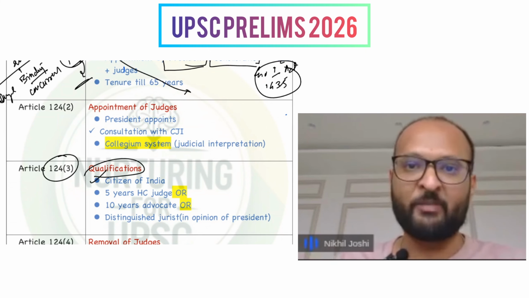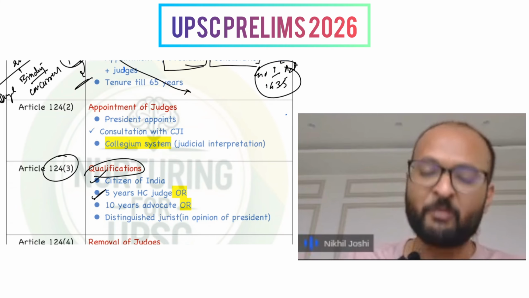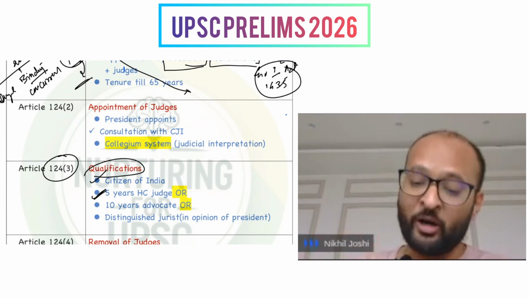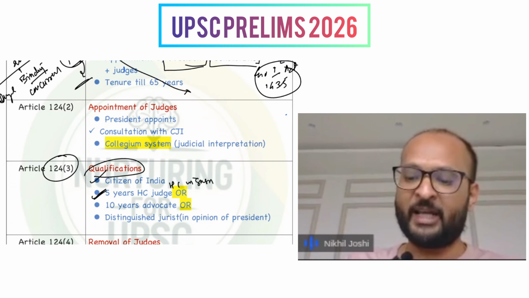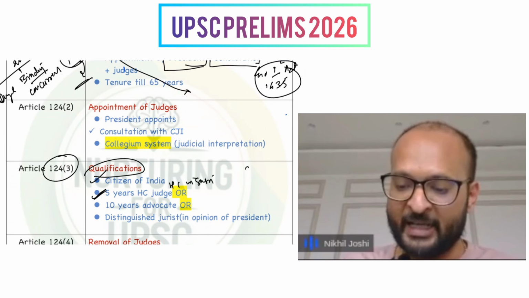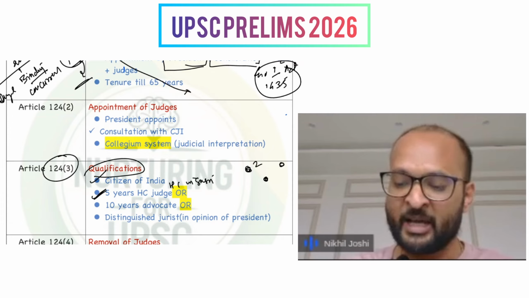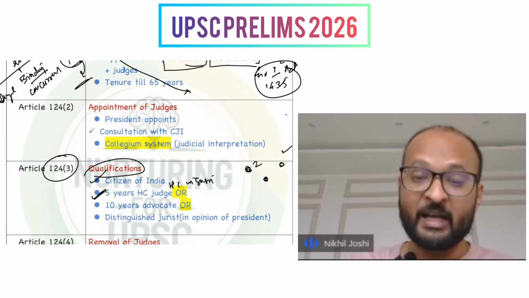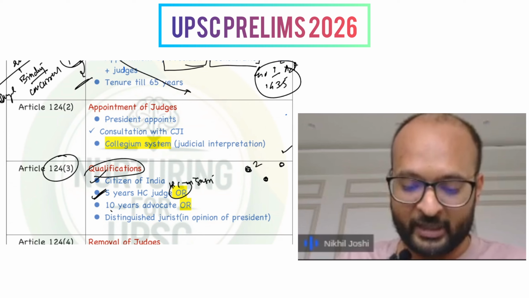Firstly, of course, he must be a citizen, and secondly, he must have been a judge of a High Court for 5 years, or of High Courts in succession. So he can be a judge of the High Court of Delhi for 2 years, and then the High Court of Bombay for a few years, and then the High Court of Allahabad for 1 year. That's also all right. Or he or she can be an advocate of a High Court for 10 years.